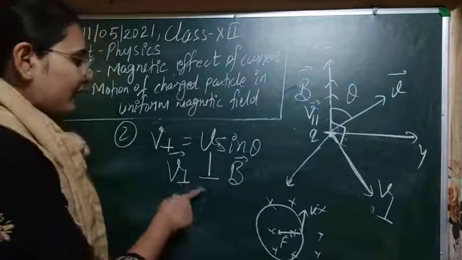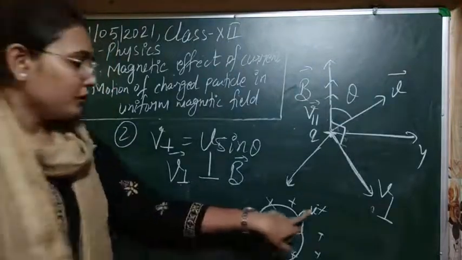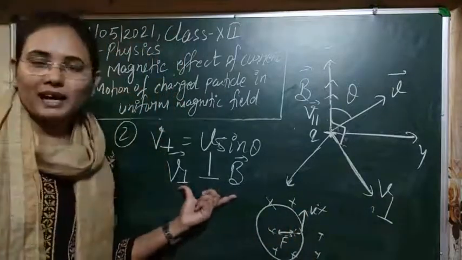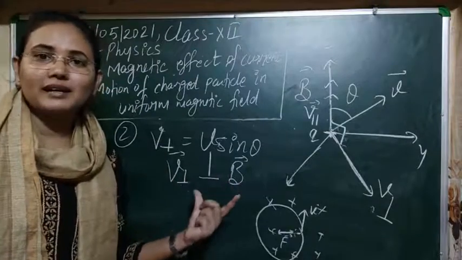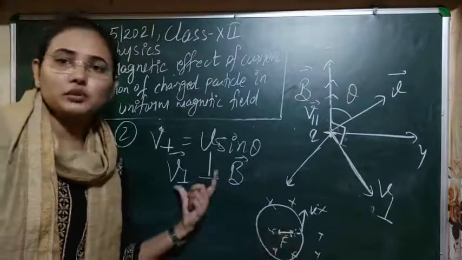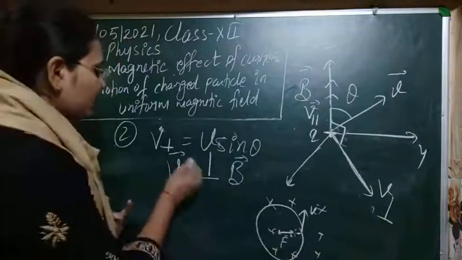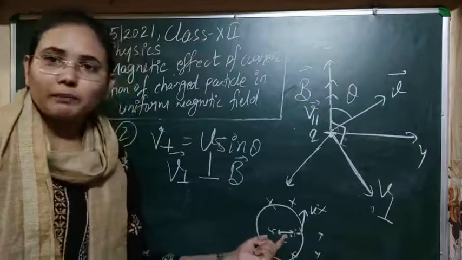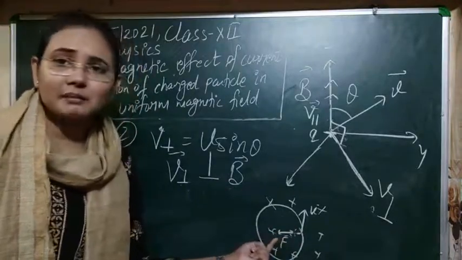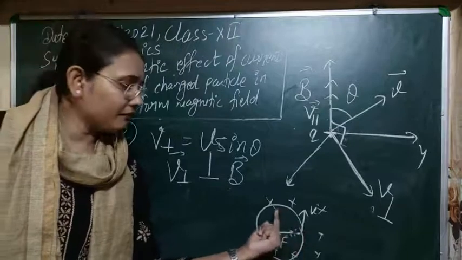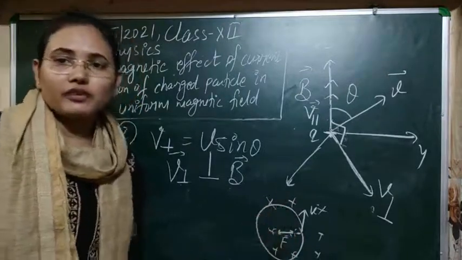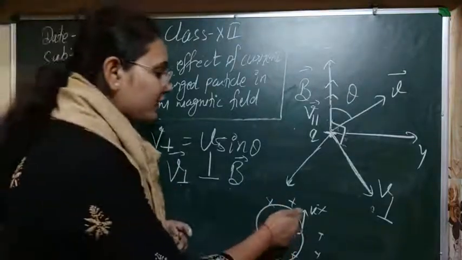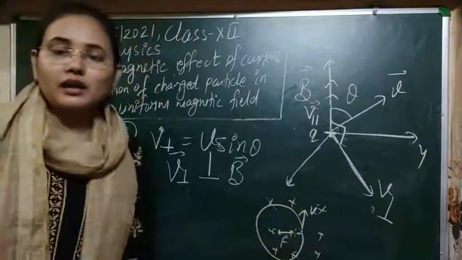So it means that for that case it is just following the same case. V is perpendicular to the magnetic field. So obviously when V is perpendicular to the magnetic field, then the Lorentz force experienced by it will also be perpendicular to both, meaning perpendicular to V perpendicular and perpendicular to the magnetic field. So again this force will be acting in this direction, it will try to deflect the particle in such a way that, when it experiences a continuous constant force, the particle will change its direction there.